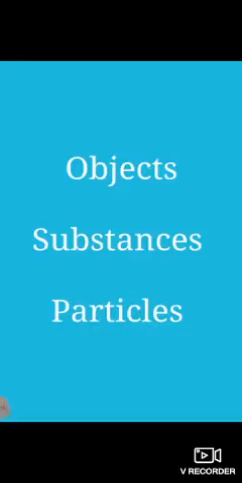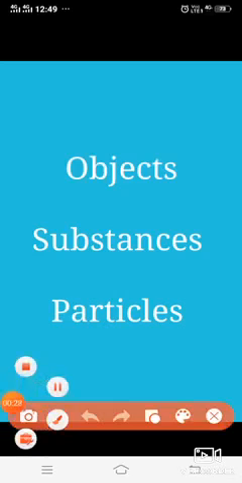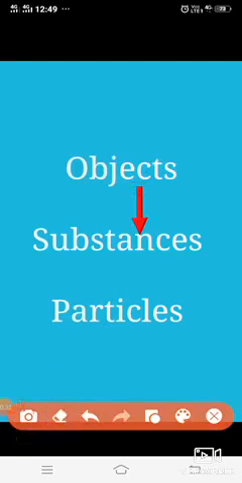What are objects? The things which can be seen or touched are called objects. Now what are substances? The matter having uniform properties is called a substance. And what are particles? The tiny part of matter is called a particle. Now always remember, objects are made from substances and substances are made of particles.